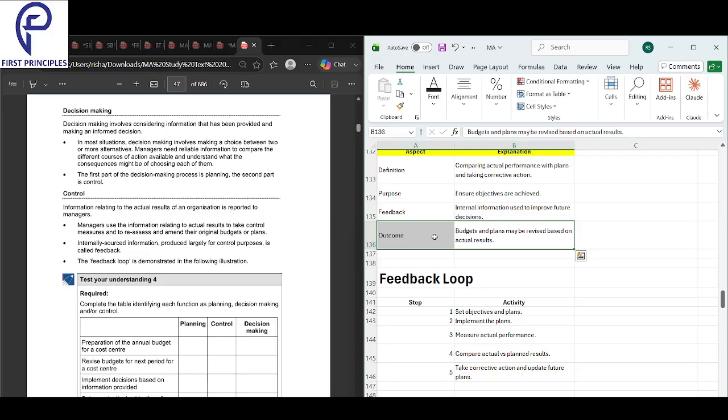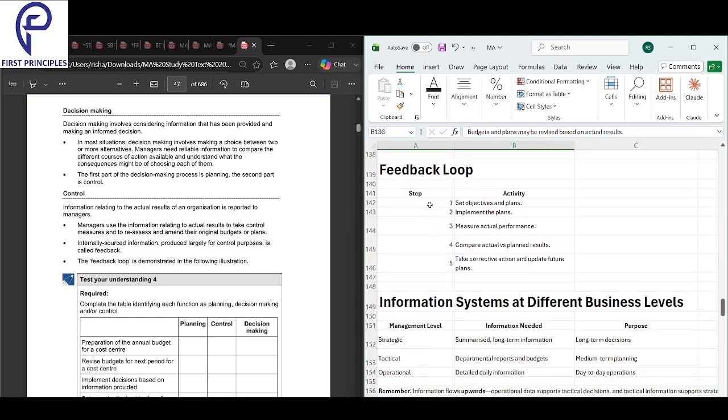So feedback, you understood: internal information to improve future decisions. Purpose: ensure objectives are met. Definition: comparing actual with plans and taking corrective action. Outcome: budgets and plans can be revised based on actual data. Internal information should improve the future decisions. Ensure objectives are achieved, and you compare the actual with the plan. Whatever you plan, just compare with the actual: what happened versus what you planned.